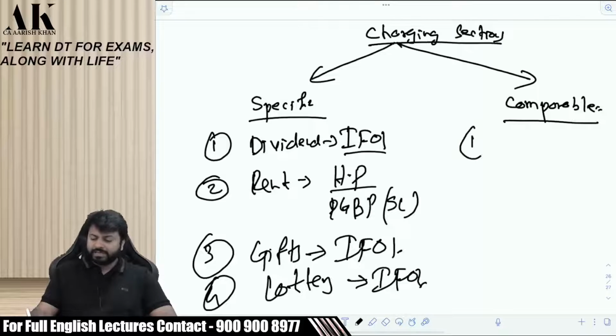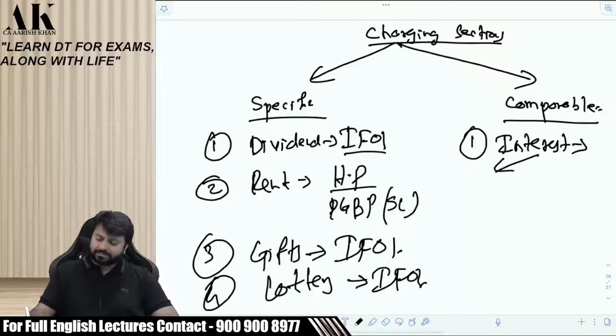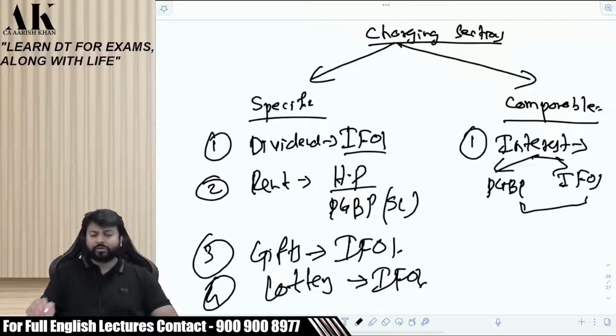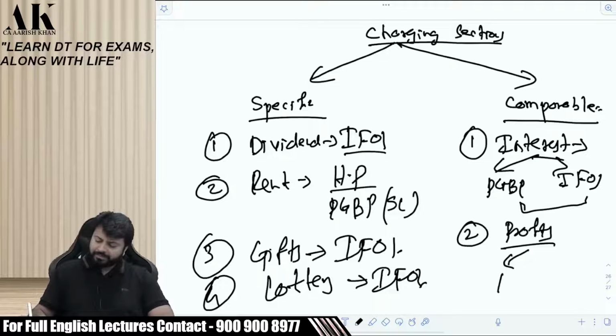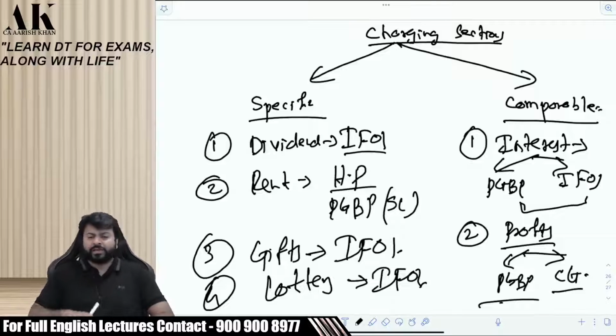Now, there are few incomes which are comparable, where there will be debate. Like interest. Interest, either PGBP or IFOS. That you have to see on a case-to-case basis. Case-to-case basis, it can change. Next, profits. Profits, PGBP or what? Capital gains. Again, you have to see on a case-to-case basis. If it is from sale of stock in trade, then PGBP. If it is from sale of capital asset, then capital gains. Very debatable matter. Very debatable.